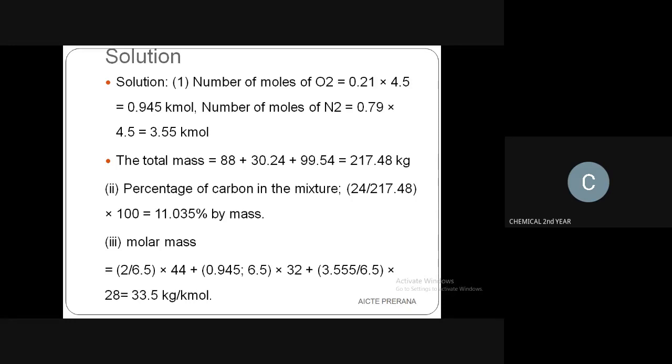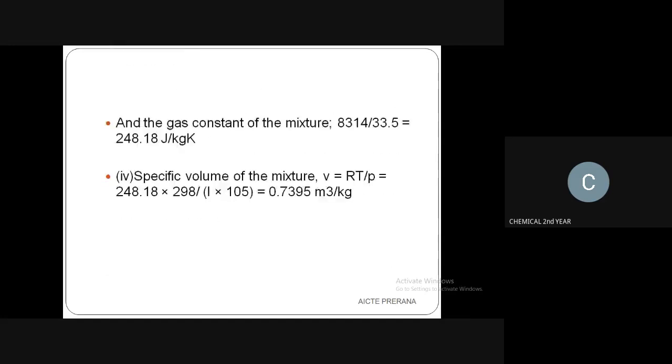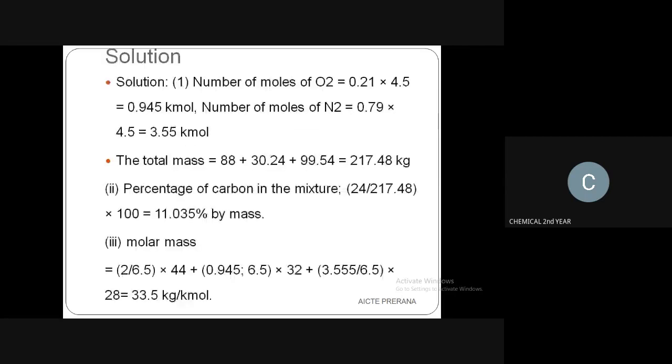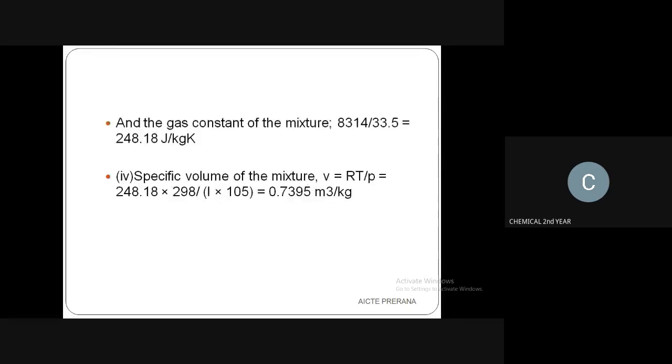Now you have to divide by 6.5 because the mass is given as 6.5. For finding the gas constant you are going to use the total mass. So divide each mole by 6.5, converting kg into kilomole. They have given it in kilomole.